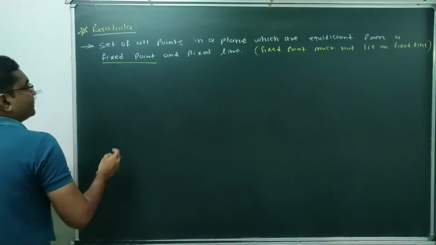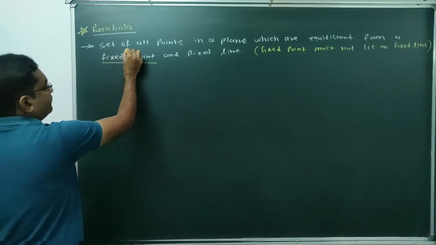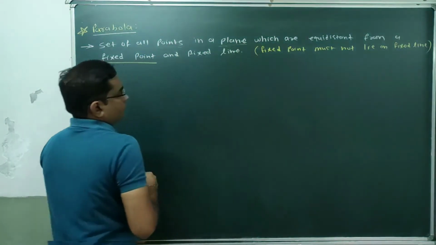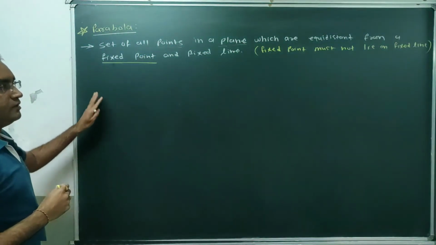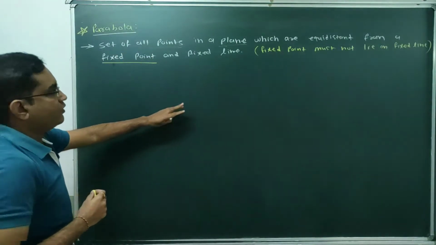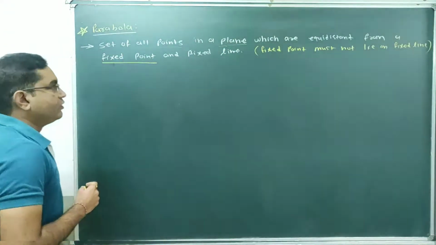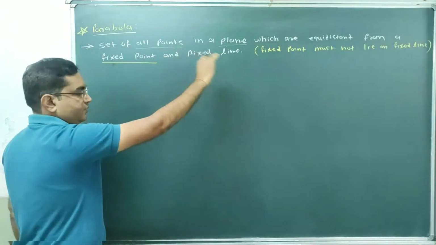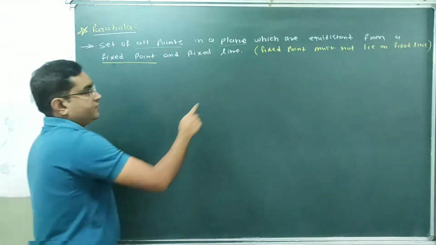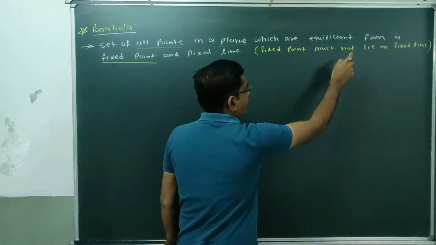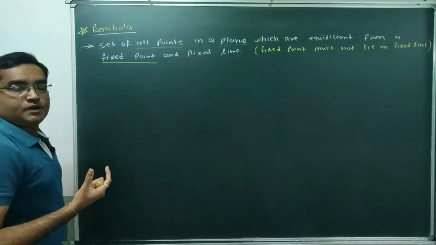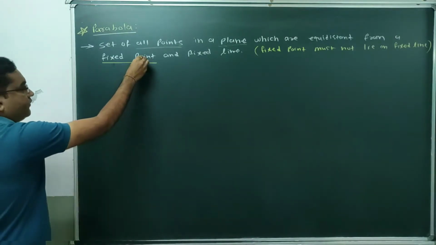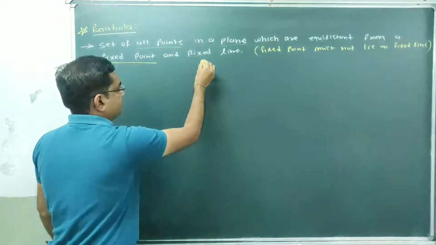So here we are given that set of all the points in a plane. So consider that plane as a green board. This green board is our plane. We have to consider all the points in this green board. Which points? Those points which are equidistant, that means at equal distance, from a fixed point and fixed line.